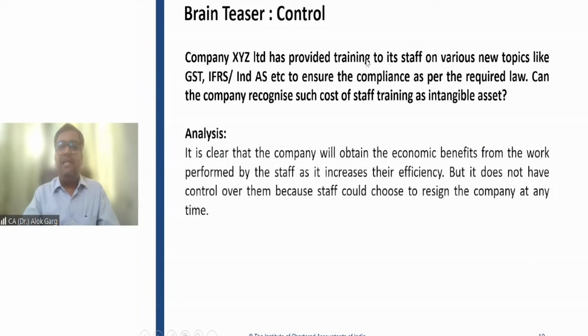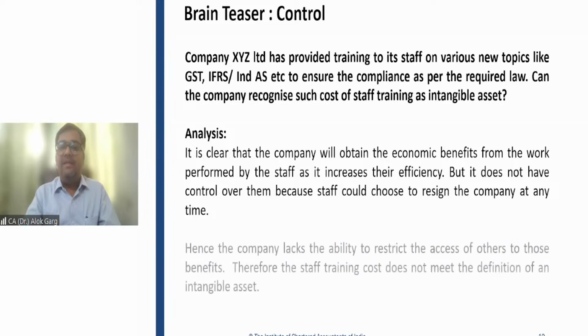Company XYZ Limited has provided training to staff on various new topics like GST, IFRS, Ind AS, etc. to ensure compliance as per the required law. Can the company recognize such cost of staff training as an intangible asset? It is clear that the company will obtain economic benefit from the work performed by the staff as it increases their efficiency, but it does not have control over them, right?